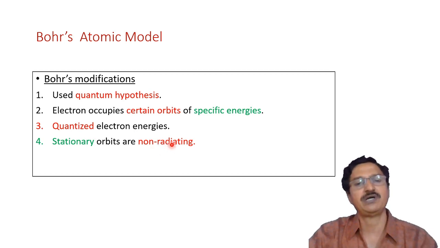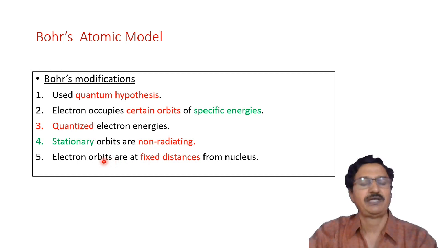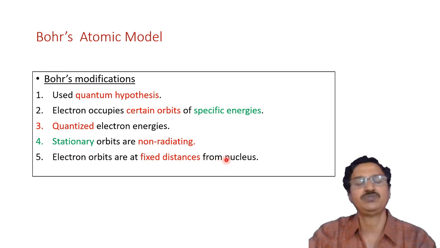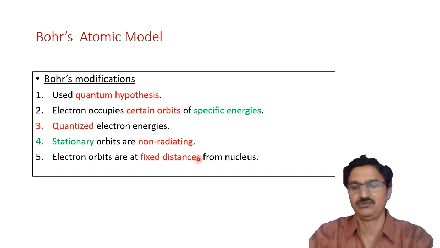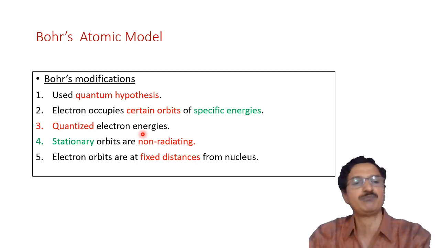Such orbits are non-radiating orbits, and therefore these orbits are at fixed distances from the nucleus. Meaning first orbit, second orbit, third orbit, all these orbits are at fixed distances from the nucleus. So these important modifications were assumed by Bohr to explain his model.